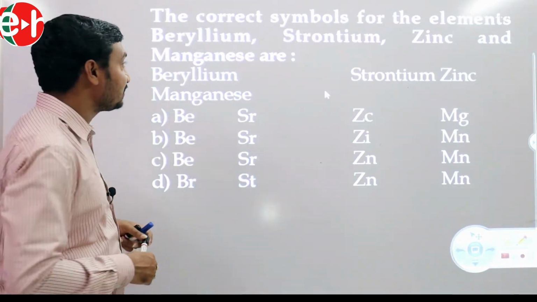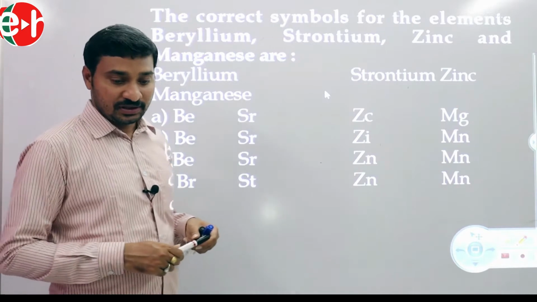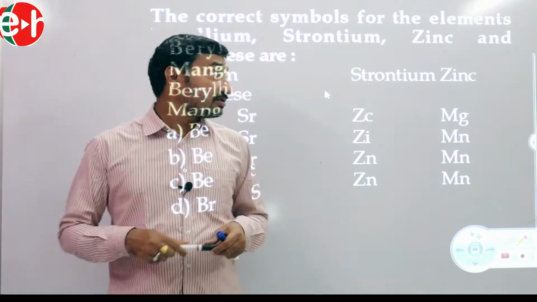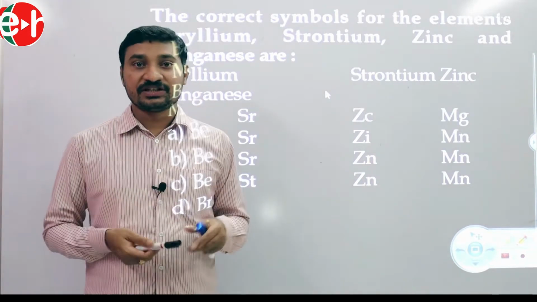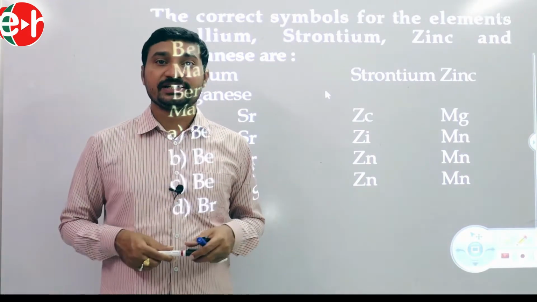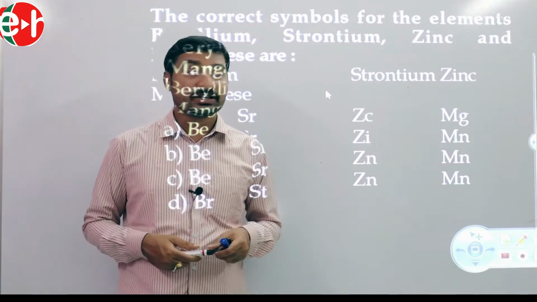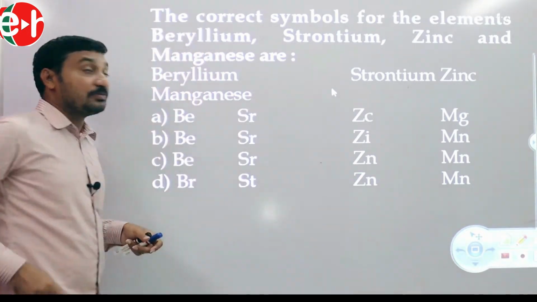In the previous class, we discussed symbols of elements. In this class, I am going to discuss some objective questions. I think you already practiced the theory part. So, in this class, I am going to discuss some objective questions.